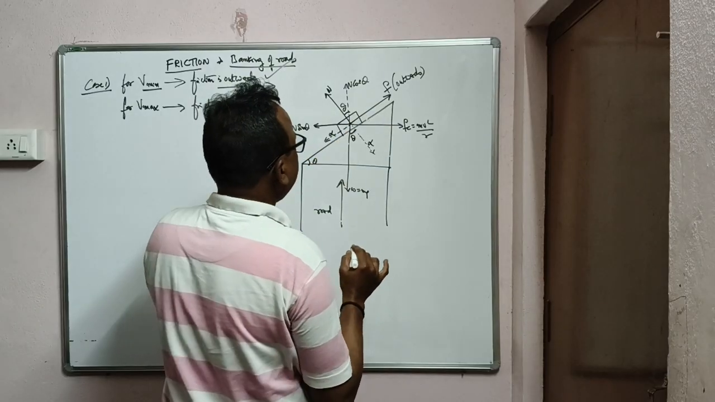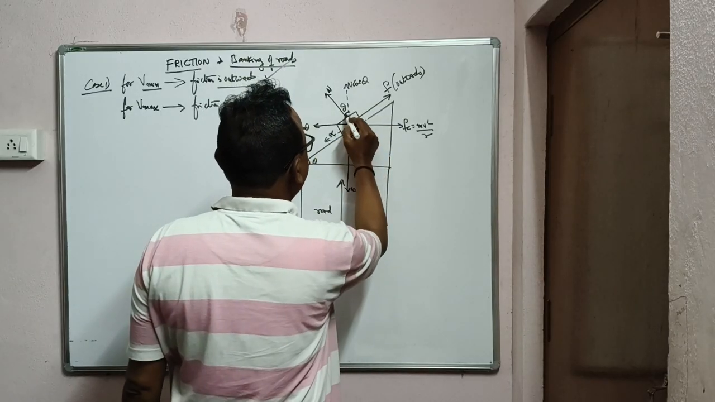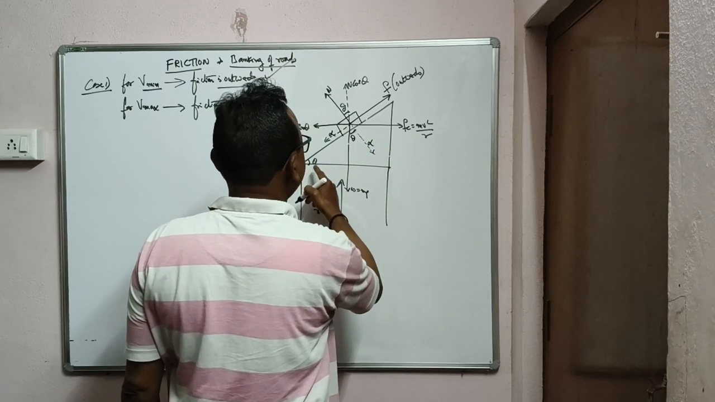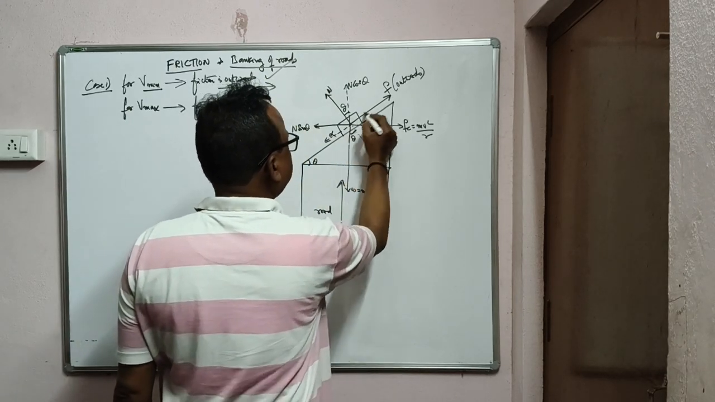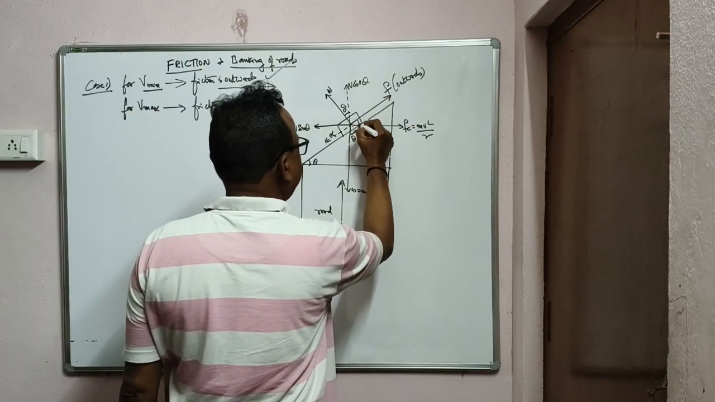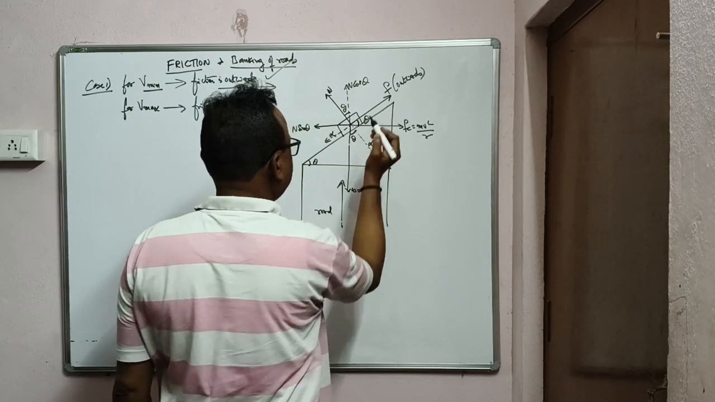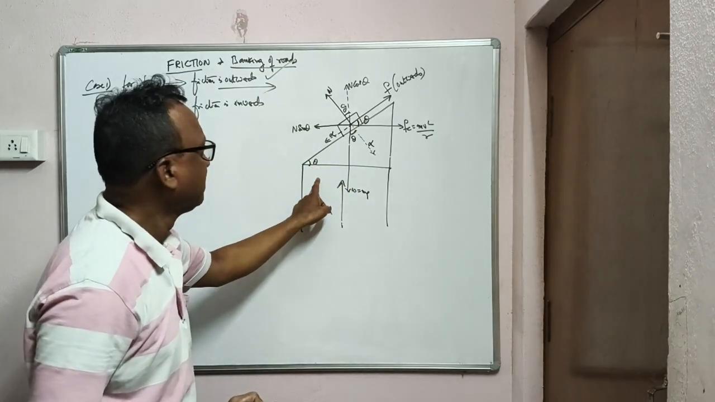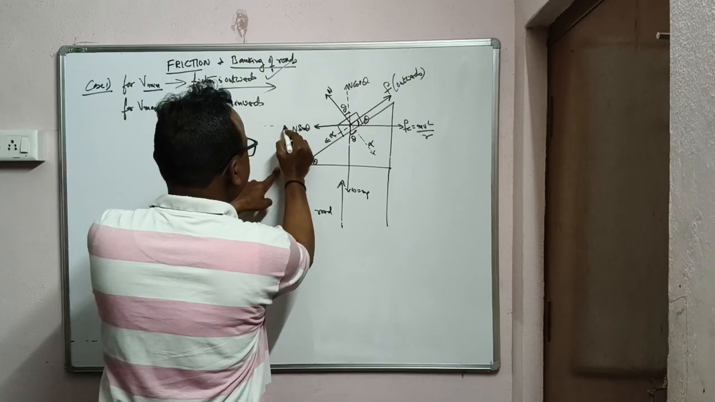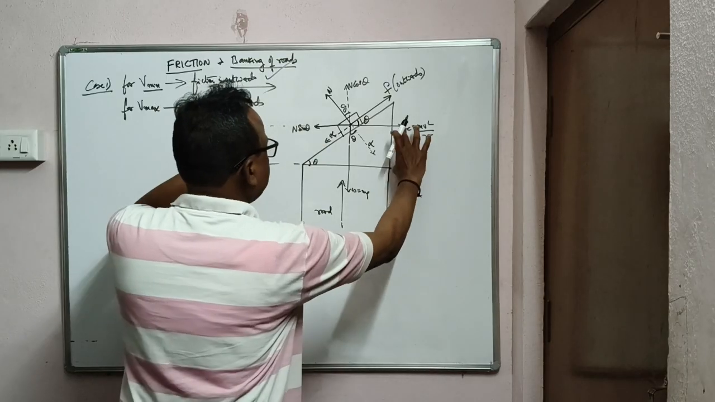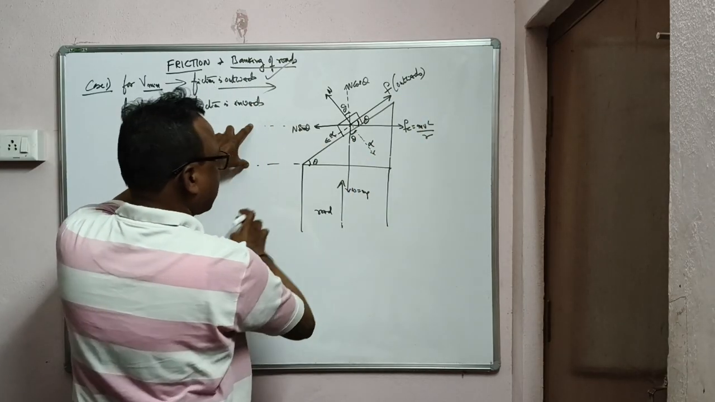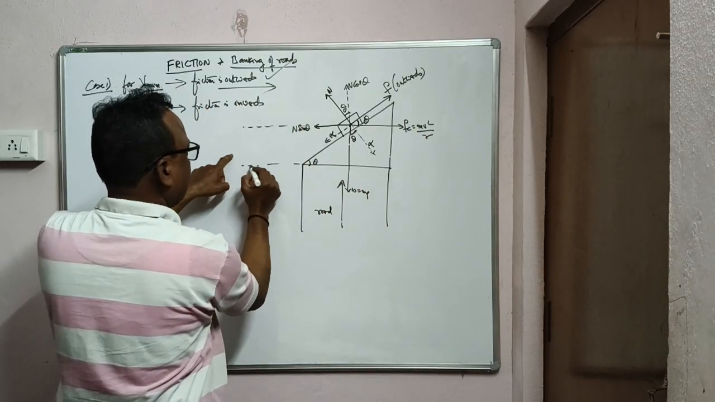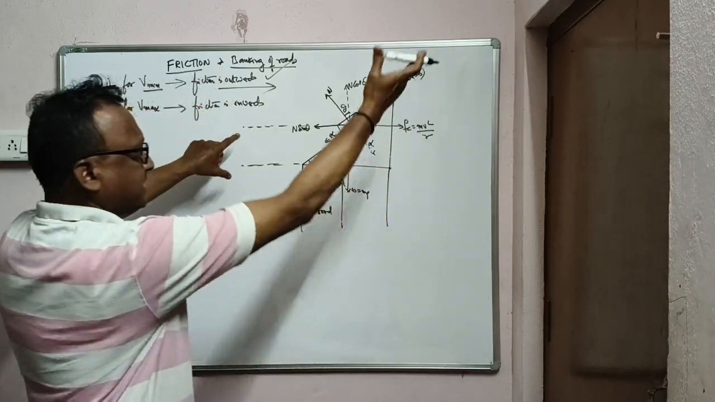Okay? Let's see what the components are. This is theta, right? And watch carefully. If this is friction, what is this angle? This is also theta. Observe. This angle is equal to this angle, corresponding angles. Because if you extend this line, these two are parallel lines and this is a transversal.